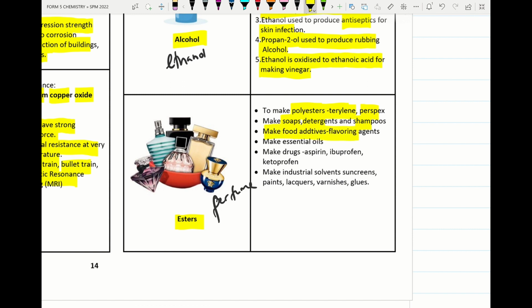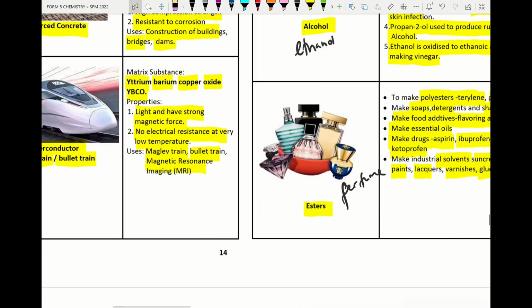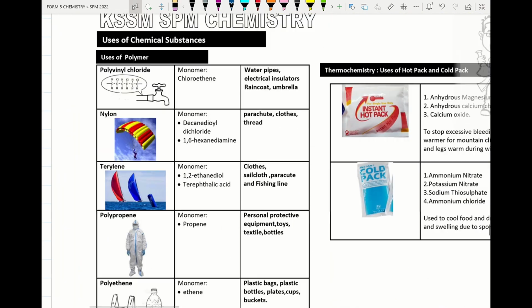Okay, under food additive, it's used as a flavoring agent to enhance the smell of the food and make essential oil, to make drugs like aspirin, ibuprofen, all that. And in industry it is used to make solvent, sunscreen, paint, liquor, varnish, glue. All right, so please remember all these uses. So we move on to the next part.